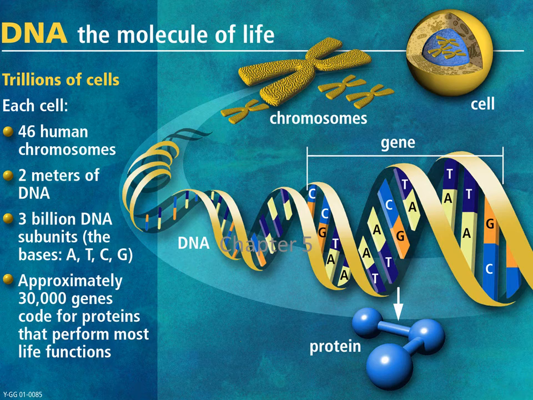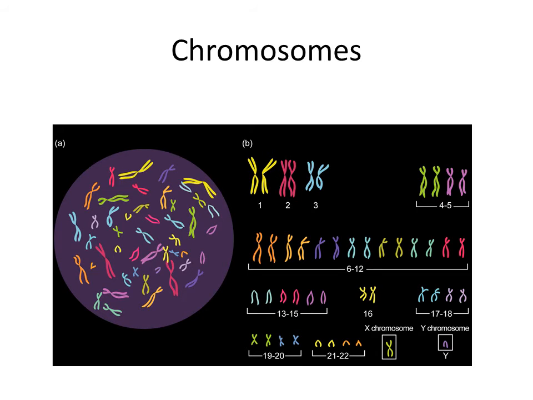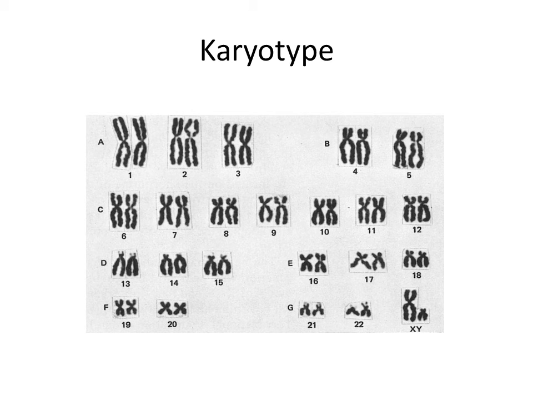In human cells, we have 46 chromosomes. If you put them in order together, not randomly as in the nucleus, and make a photo, we call this a karyotype. Here is another example of a karyotype. As you can see, they're all in pairs, because they are actually sort of the same.